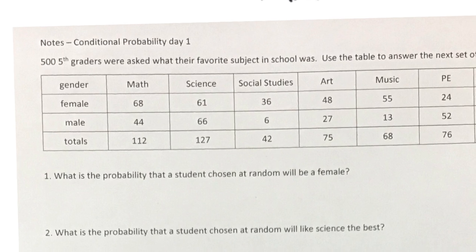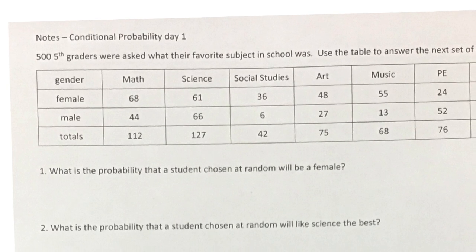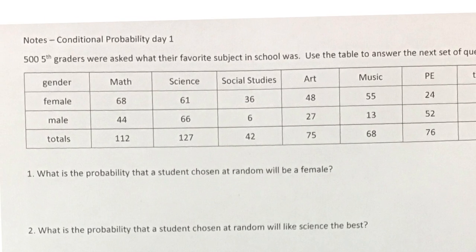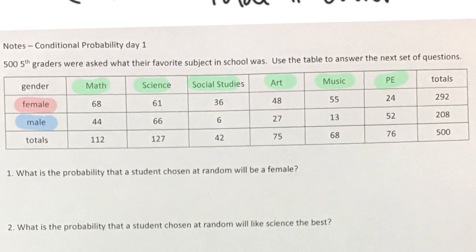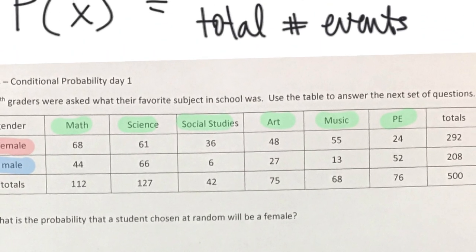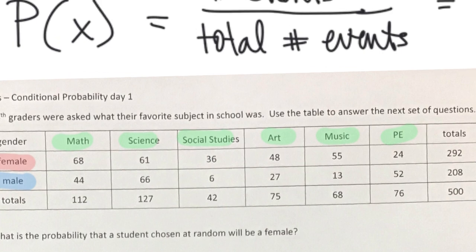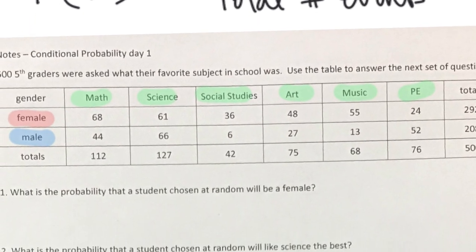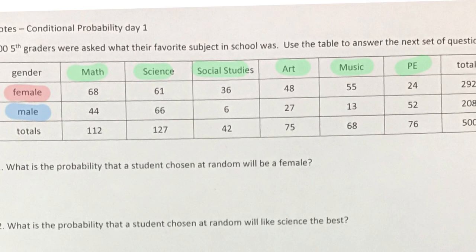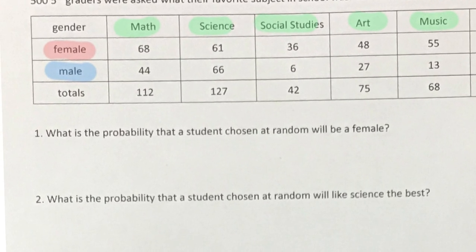So we have 500 fifth graders who were asked what their favorite subject was, and these were their responses. We have responses broken up by gender, so we have male responses and female responses. And then we have responses broken up by subject, right? Some liked math, science, social studies, art, music, some like PE. And then these are the totals, okay? So these are your total number of events, but these are also the number of events that we're talking about. So let's look at some of these probabilities, given this nice chart.